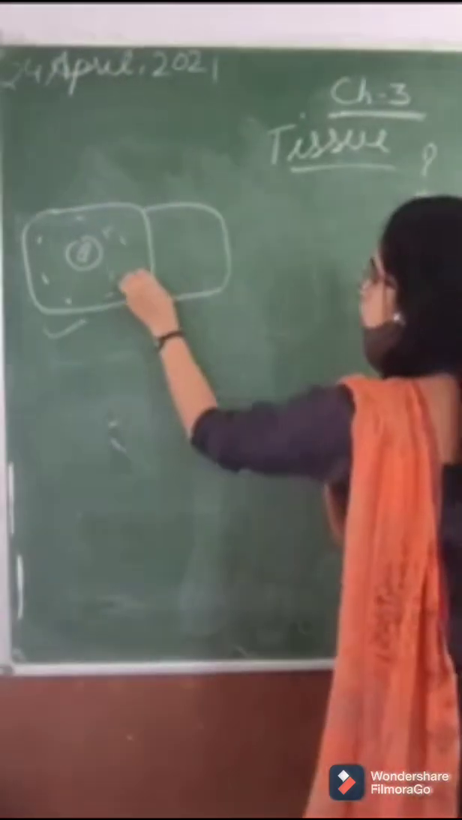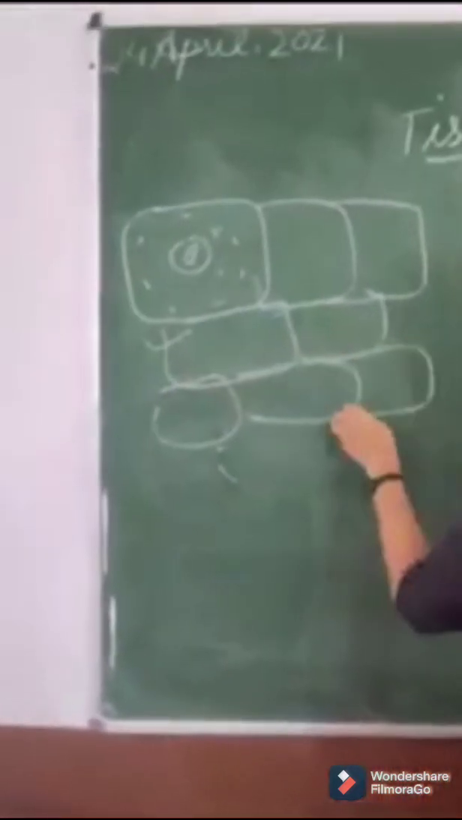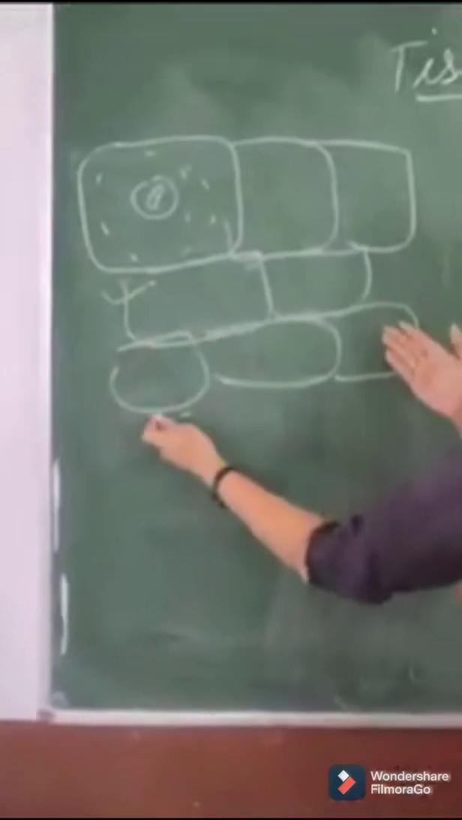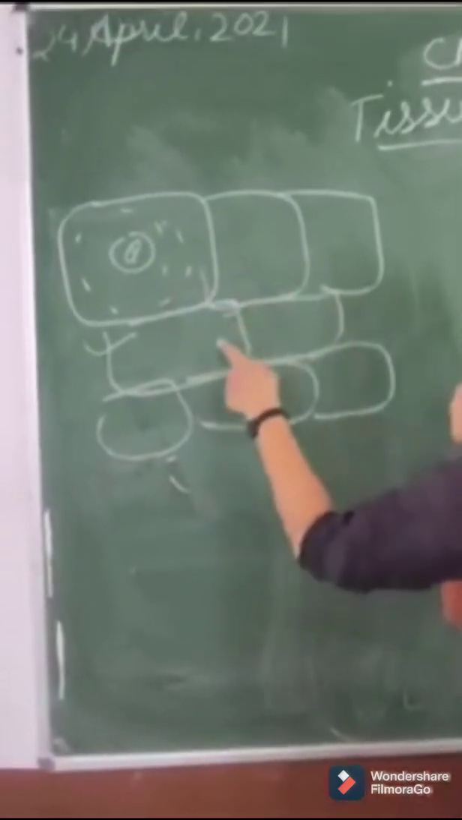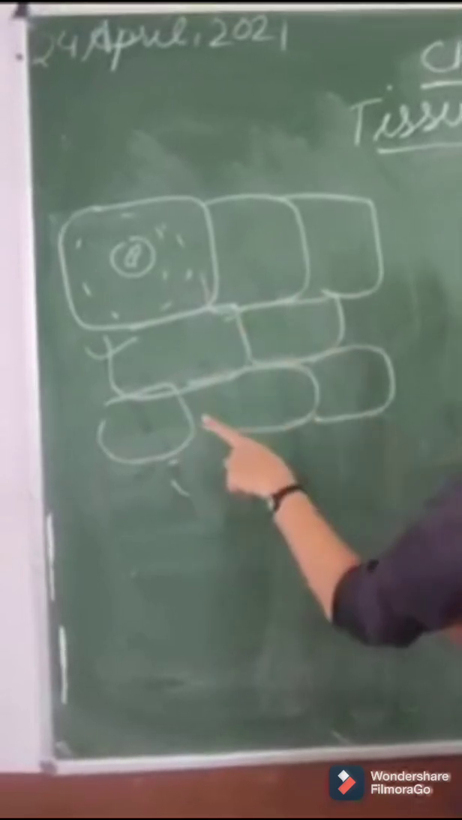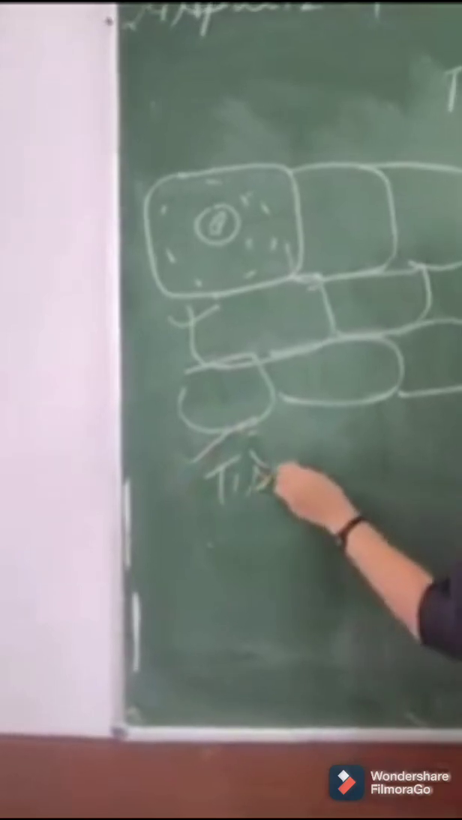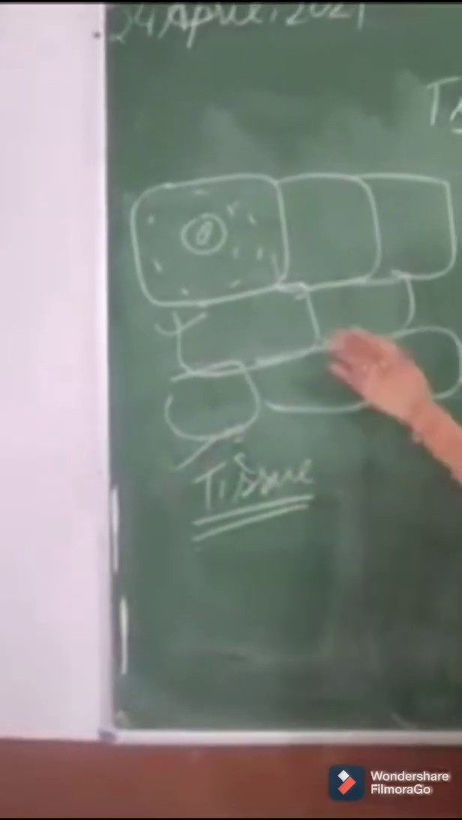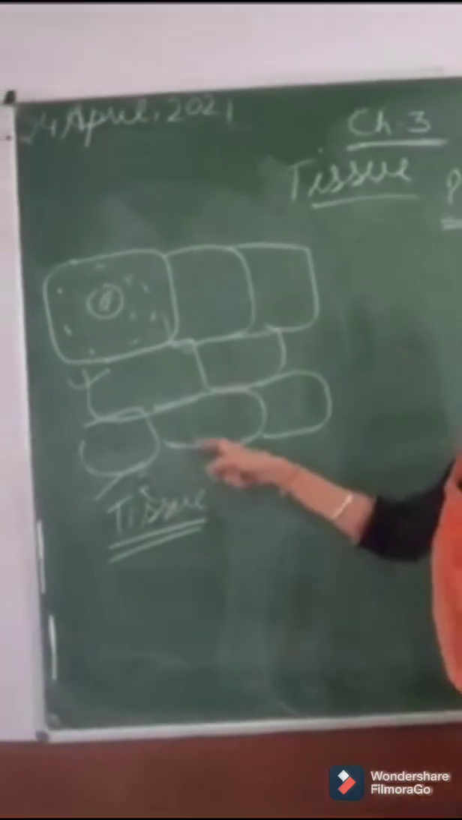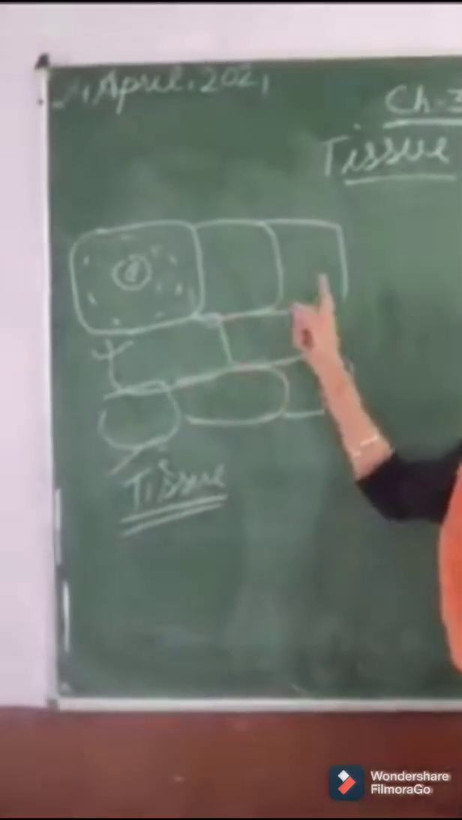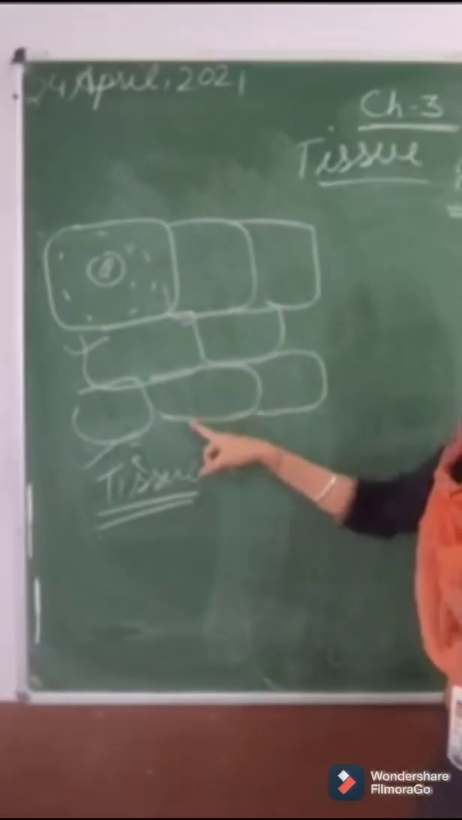So when a group of cells is present, such a group of cells is known as tissue. Here all the cells are of the same structure and they perform the same function. So this will be known as a tissue, right? So the concept of tissue is clear here. Definition: the group of cells which have similar structure and perform the same function. So this is tissue.